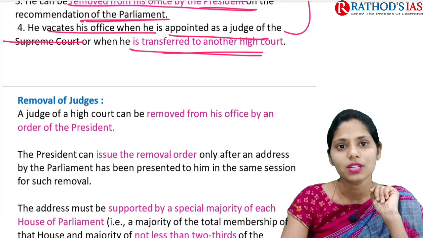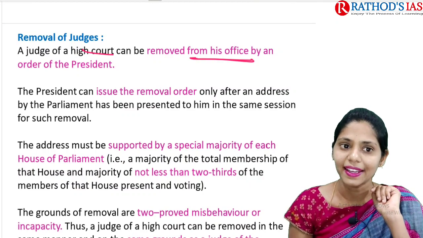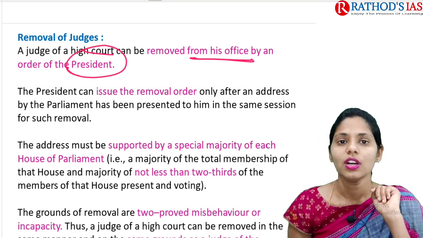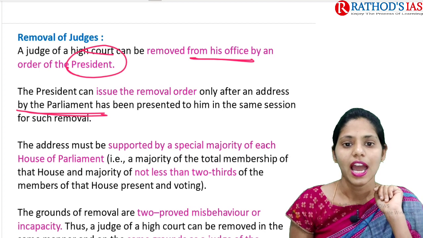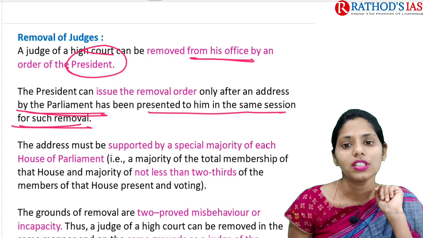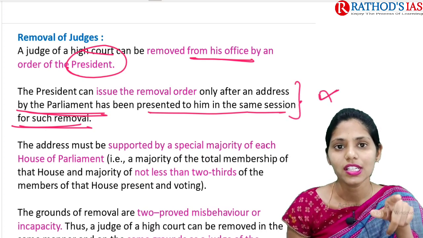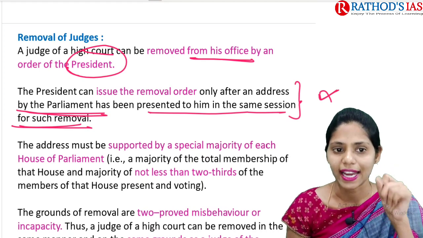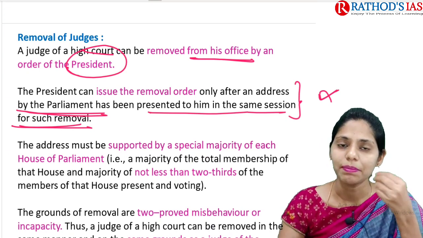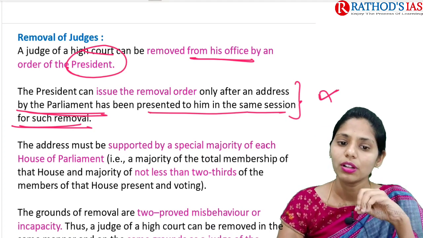And now let us see about removal of judges. Judges of the High Court can be removed from office by an order of the President here. The President can issue a removal order only after an address of Parliament has been presented to him in the same session for such removal. So if you are talking about the removal of High Court judges, we need to follow one procedure. That procedure is not written in the Constitution, but it is according to an act. Whenever this address to the President is supported by Parliament with a special majority, then the judges of the High Court will be removed here.